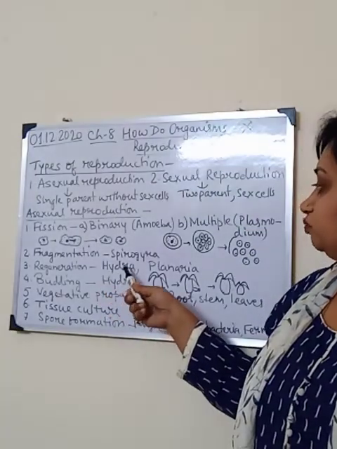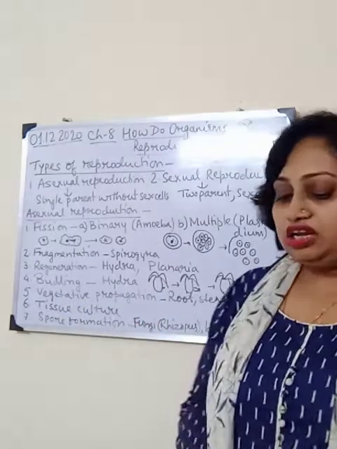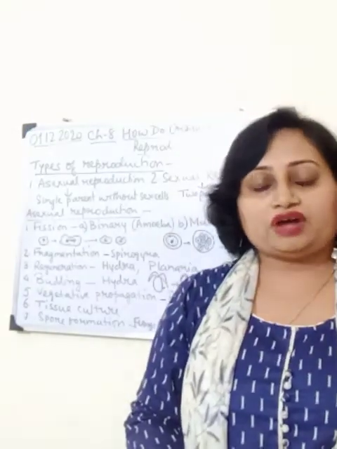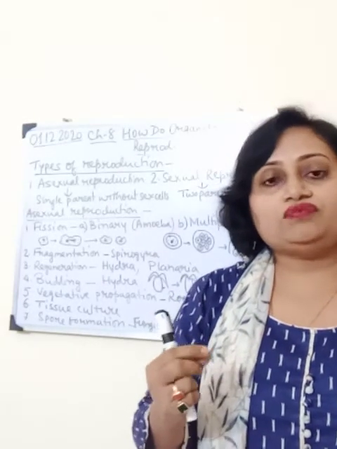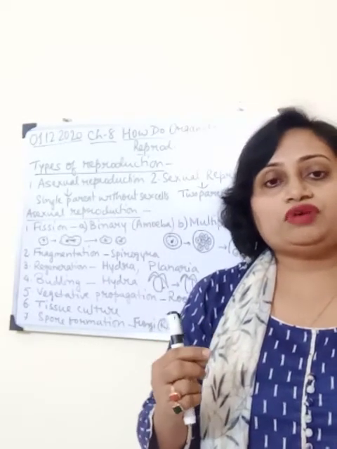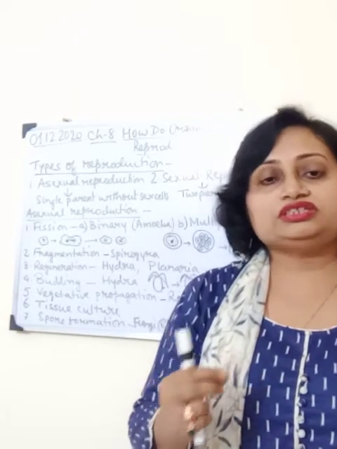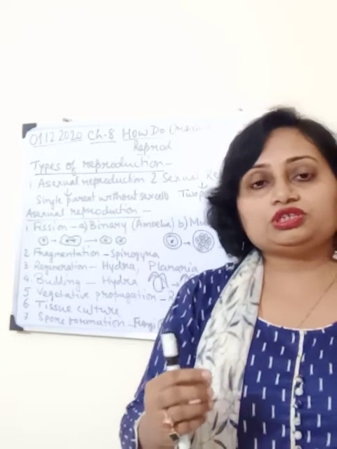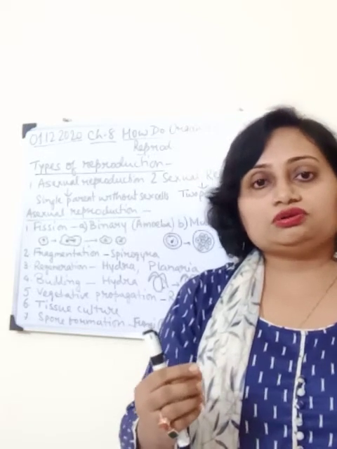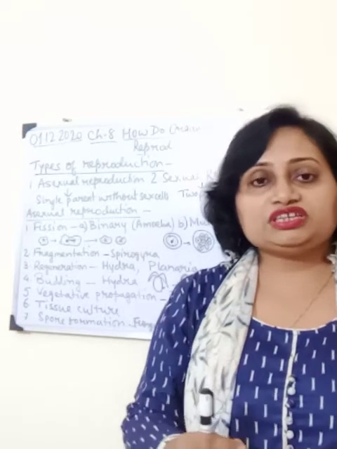This is carried out by the Hydra or Planaria. Next one is the budding. Now in the budding process, in case of Hydra, from the body of Hydra, a bud, that is an outgrowth, develops because of the division of specific cells at a specific site.